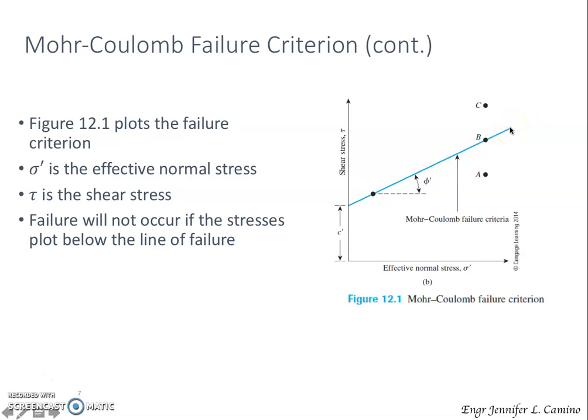For this illustration, the shear failure in the soil would have occurred already. So those are how we interpret our illustration for point A, point B, and point C for the location of our effective normal stress and shear stress.